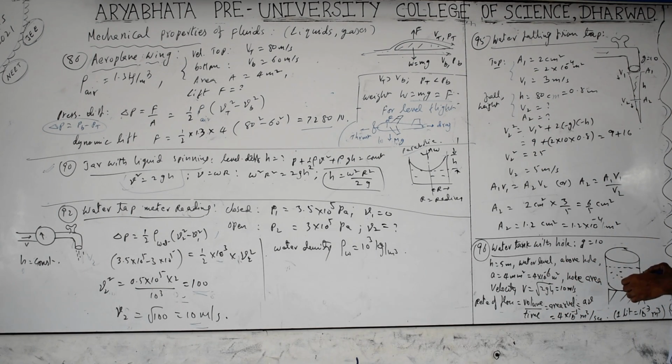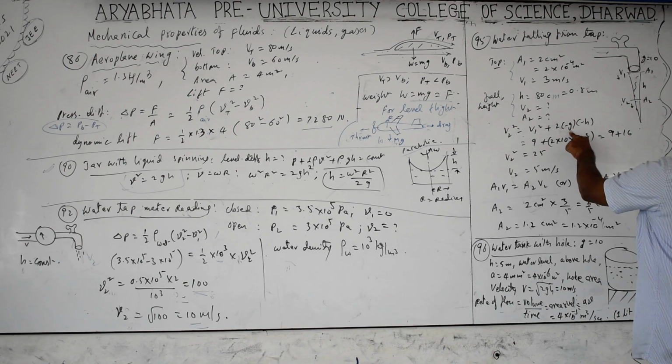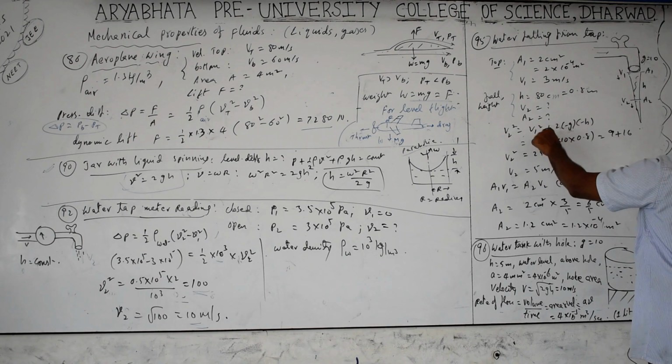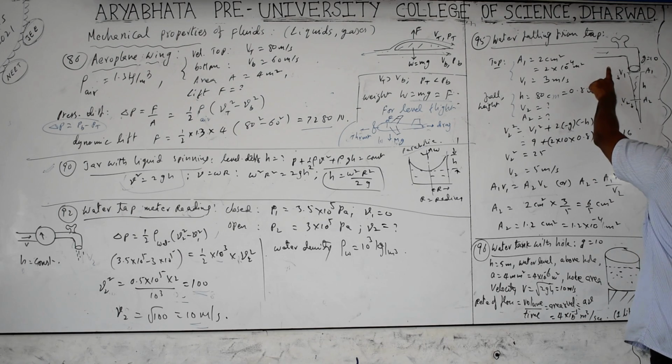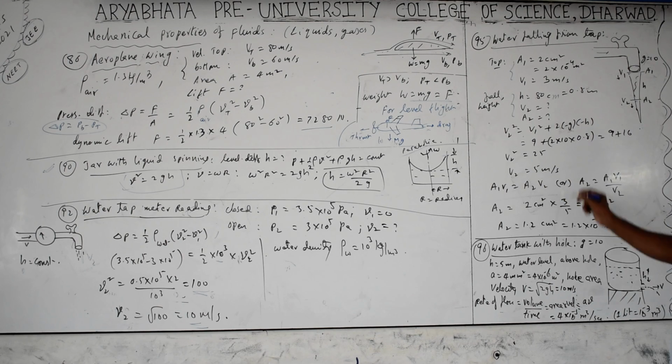Just take the equation of motion, V square equals U square plus 2GH. V2 square equals V1 square plus 2GH. G is downwards, H is also in the downward direction, so minus into minus becomes plus. V1 is 3, V1 square is 9, plus 2GH. G is given for this problem as 10 in the question itself. 10 into height 0.8, times 2, is going to be 16. 9 plus 16 is equal to 25. V2 is equal to the root of that, 5 meters per second.